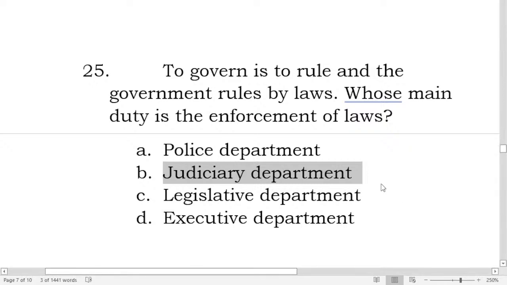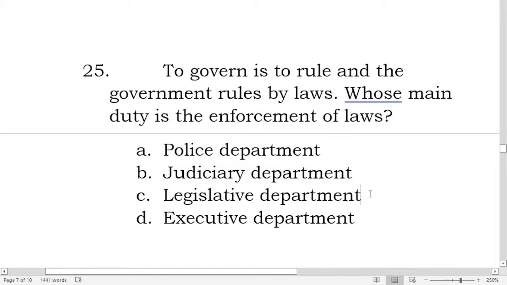is the job of the judiciary department. In the judiciary department, it has 15 justices. One is the chief justice of the Supreme Court, and then we also have like 13 or 15, I'm not sure, but out of those, one is the chief justice. Here are the courts in the judiciary. They're the ones interpreting the laws.